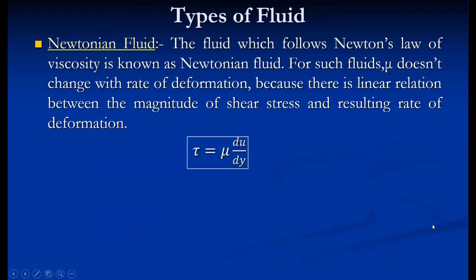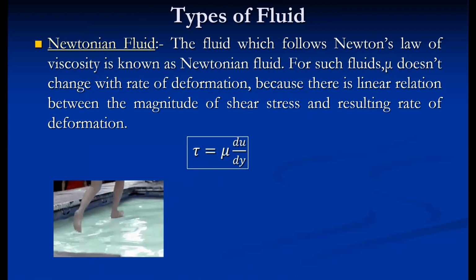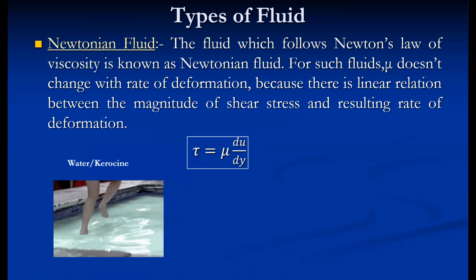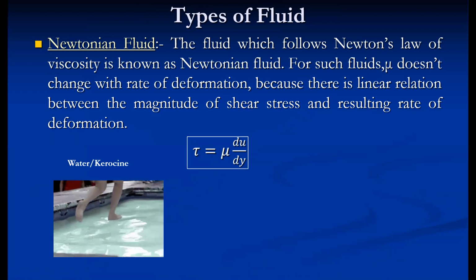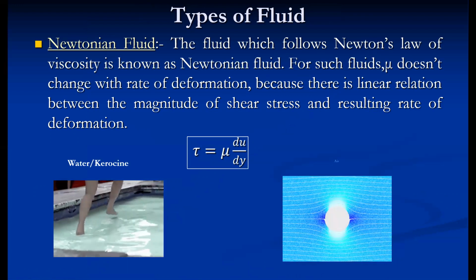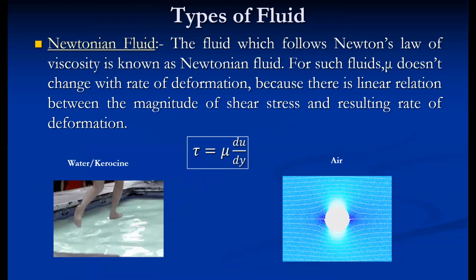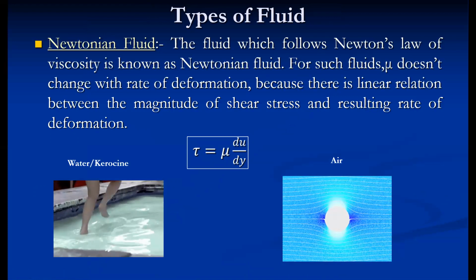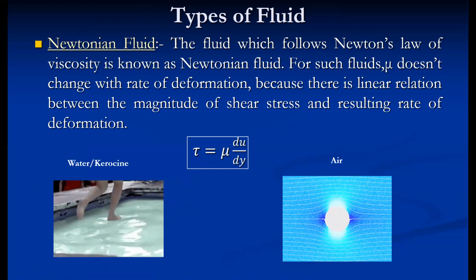The fluid which obeys this law is called Newtonian fluid. Examples of Newtonian fluid are mainly water, kerosene, and air. These are generally treated as Newtonian fluids, where the shear stress is directly proportional to the shear strain.